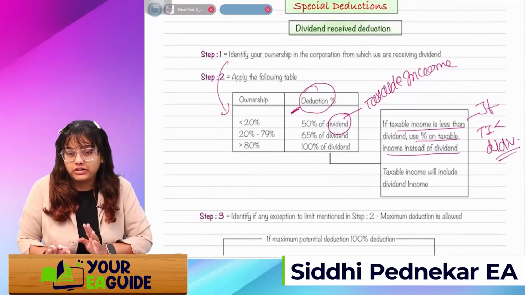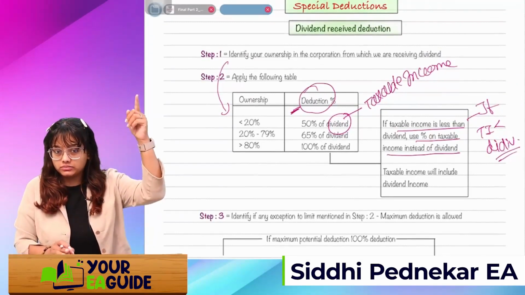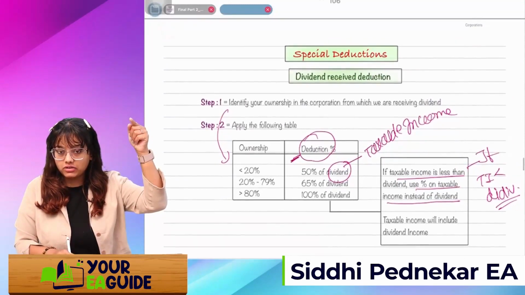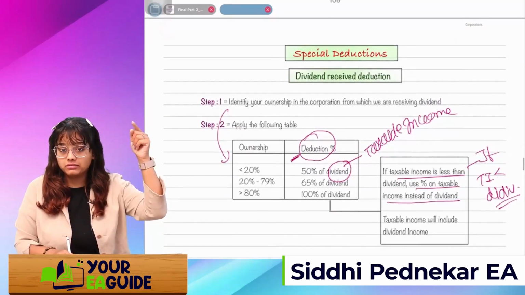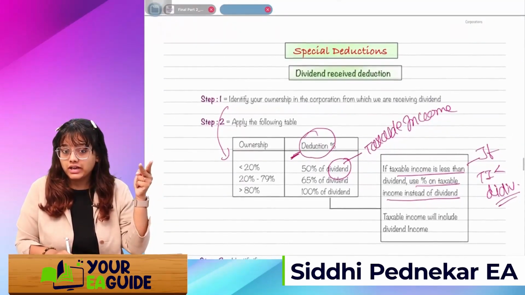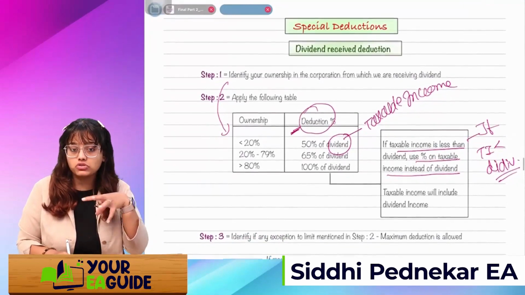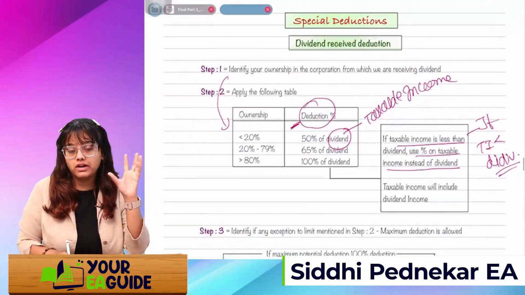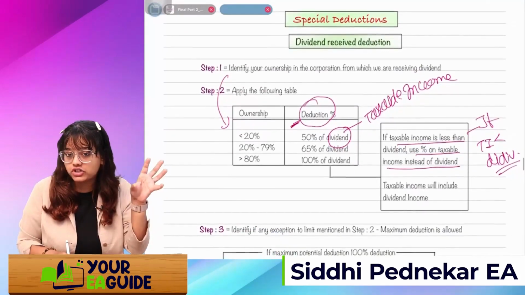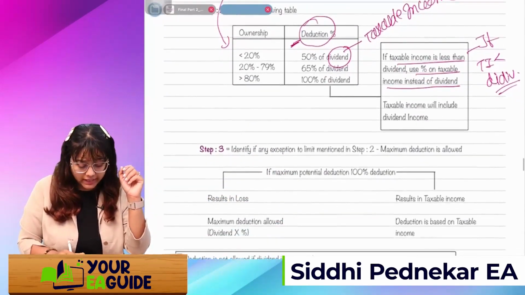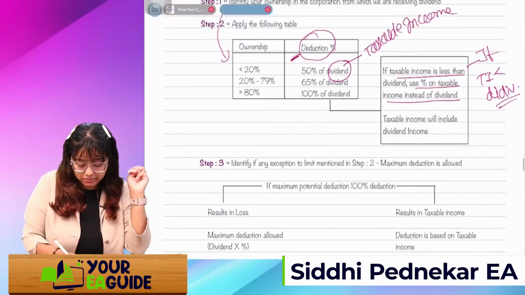Just remember, stepwise. First, we'll identify the share, or what ownership share we are holding in the corporation. Second, we'll apply the ownership rule, that is, how much ownership I am having. According to that, I'll decide what percentage of deduction I am going to get. Third, I'll see whether I have to apply this deduction on dividend or on taxable income.